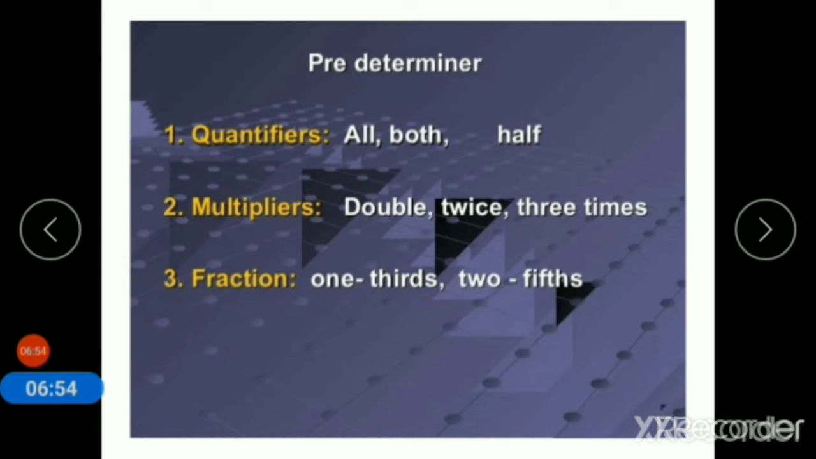Multipliers tell us about the multiplicity of it: double, twice, 3 times. Fractions show predeterminers as 1/3, 2/5, and so on. So these are words which may be used in a sentence as predeterminers. Predeterminers are quantifiers, multipliers, and fractions.